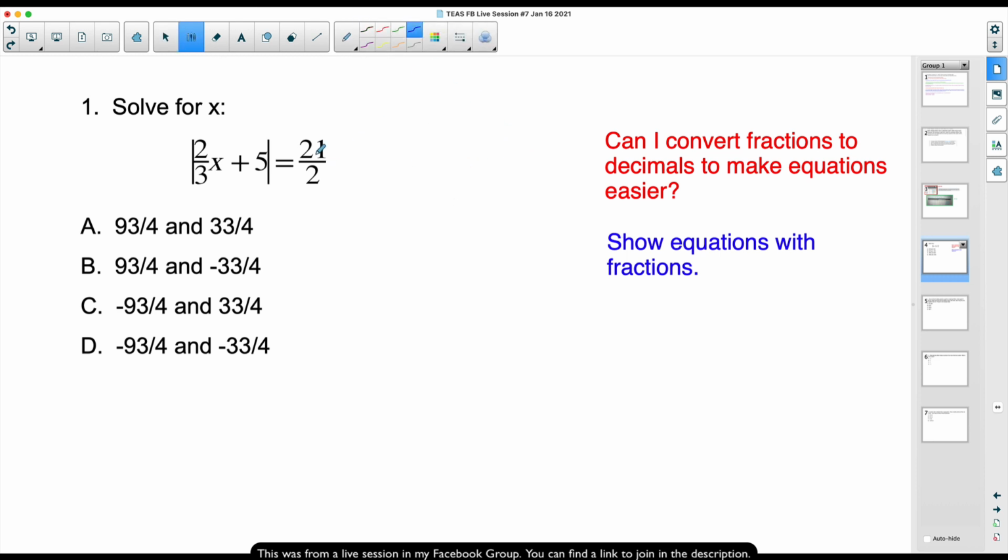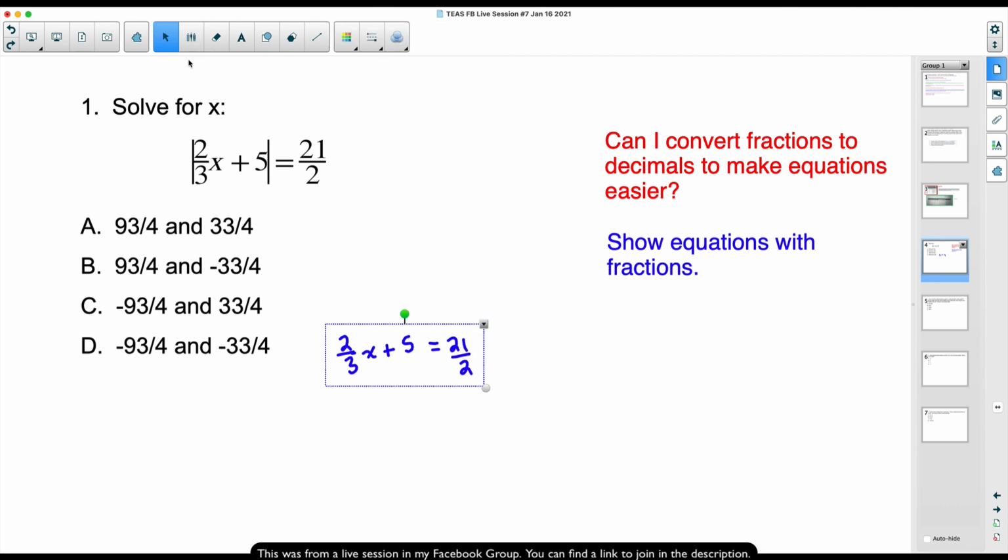I do have an entire series on absolute value equations, and the first thing we want to do here is, since this absolute value is completely by itself, I'm going to rewrite it. So I have |2/3 x + 5|, and this is going to be equal to 21 over 2. But it turns out with absolute value, the thing that we have inside of here can be a positive value or it can be a negative value, because when you take the absolute value of something, it automatically becomes a positive number. But the gist of it in 2 minutes or less is to really just copy the thing down without the absolute value and then copy it down again.